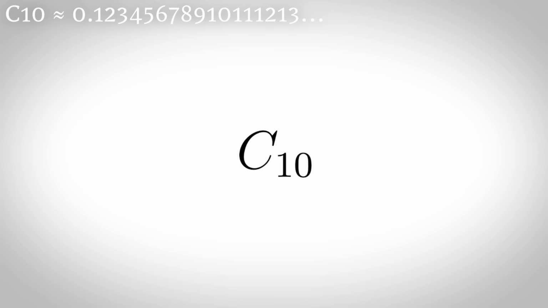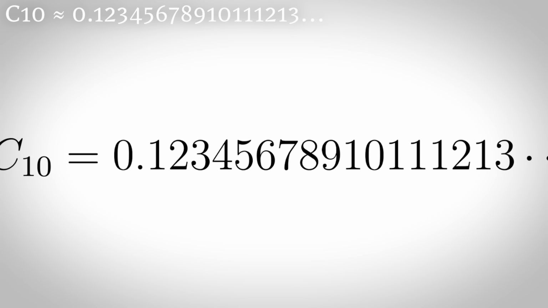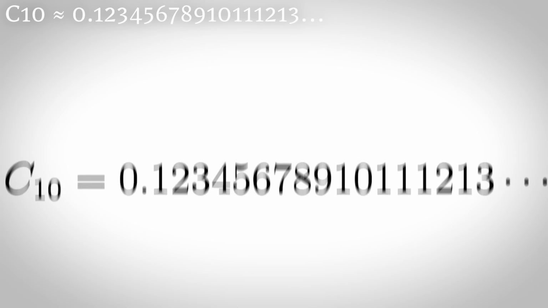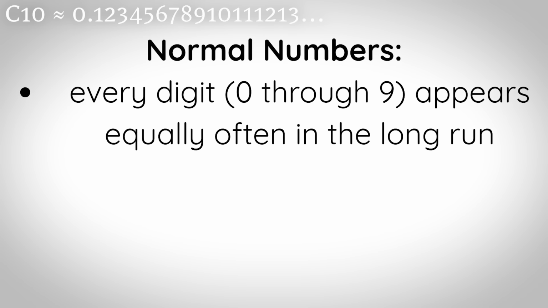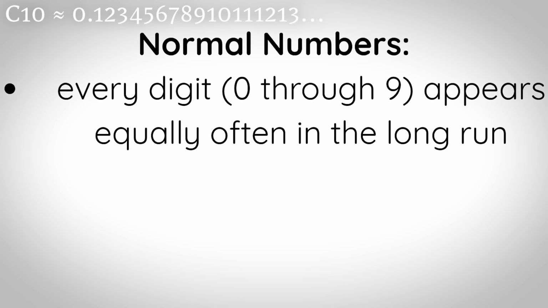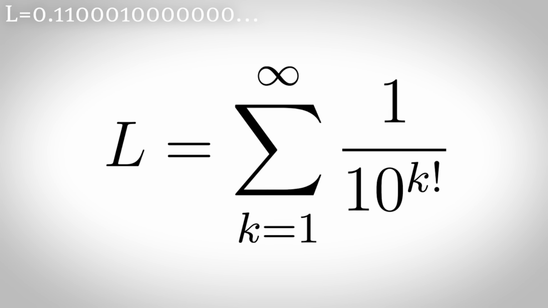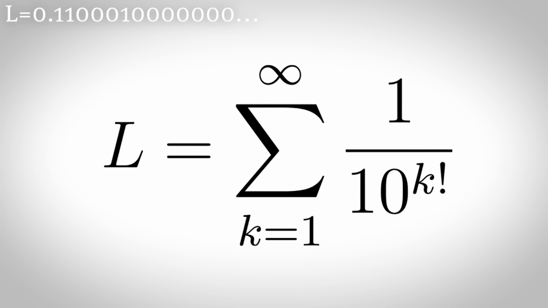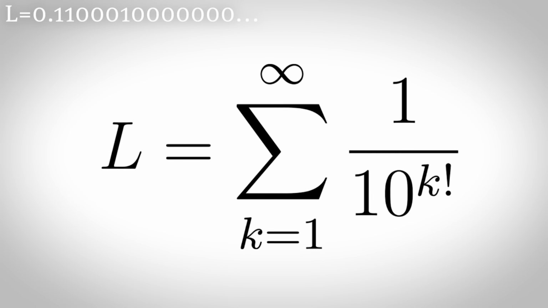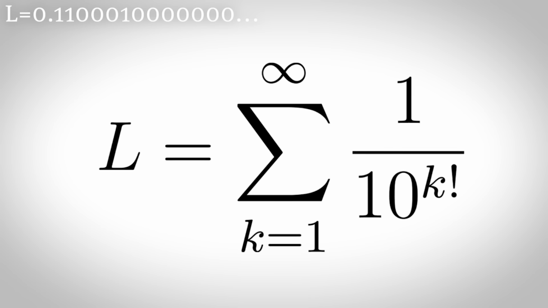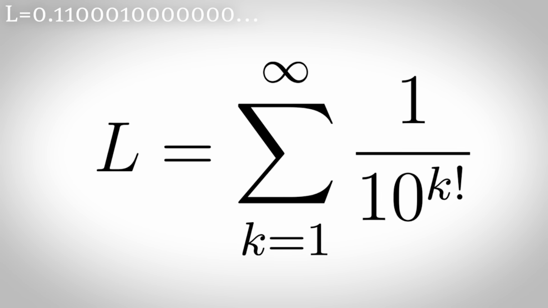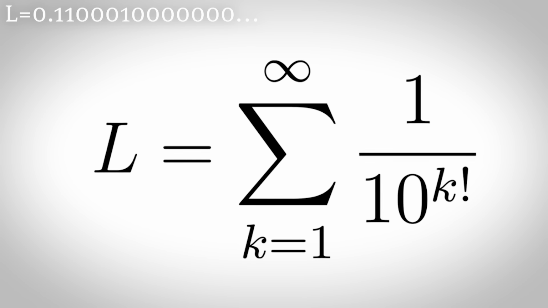Champernowne's constant is constructed by concatenating all the natural numbers, and it's an example of a normal number, which is a number where every digit 0 through 9 appears equally often in the long run, and every possible sequence of digits eventually shows up. Liouville's constant is defined as L equals the sum from k equals 1 to infinity of 1 over 10 to the k factorial, and it's an example of a constructed transcendental number, meaning it's not the root of any non-zero polynomial equation with rational coefficients.